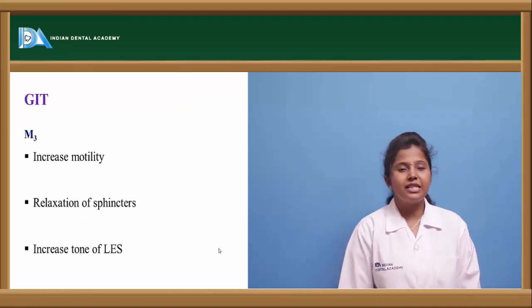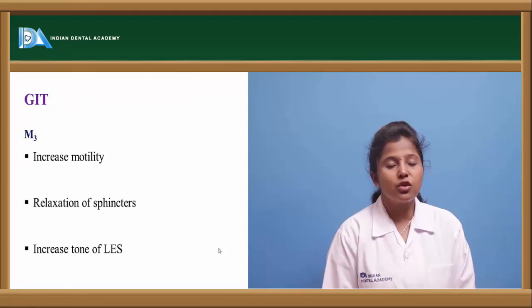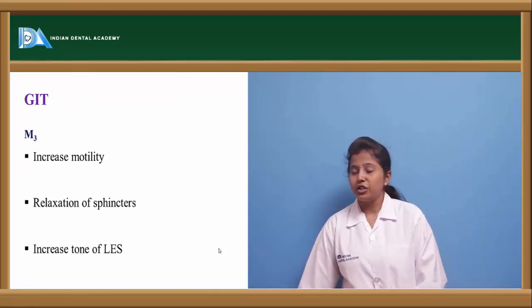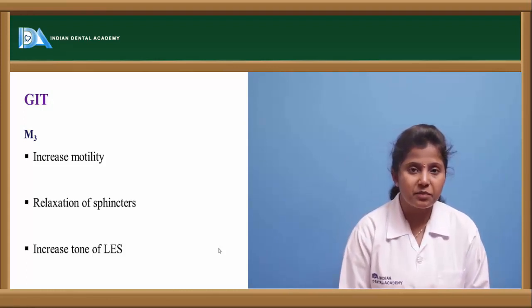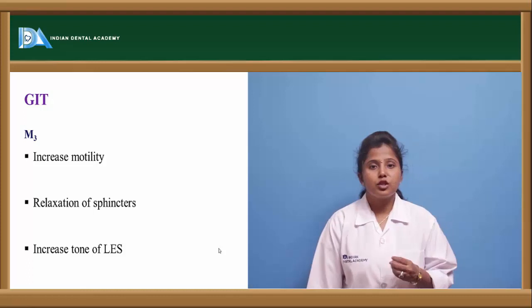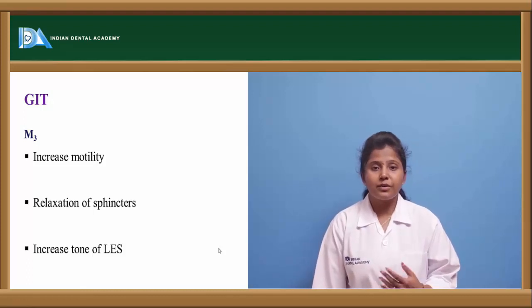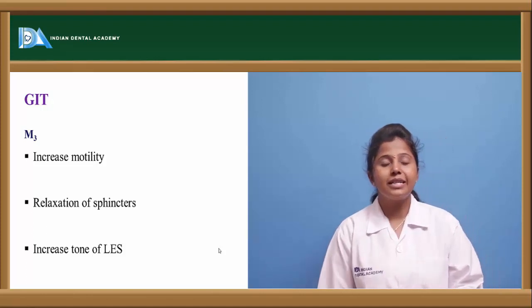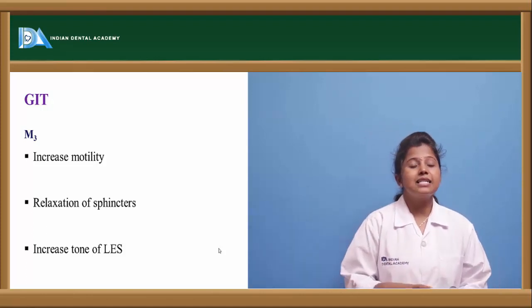Now let us see the effects of the cholinergic drugs in the GIT. Here in the GIT also, M3 type of receptors are present. In the GIT, the smooth muscle tone can be increased, or we can say the contraction of the smooth muscle is increased. Because of that, there will be increased motility and relaxation of the sphincters.